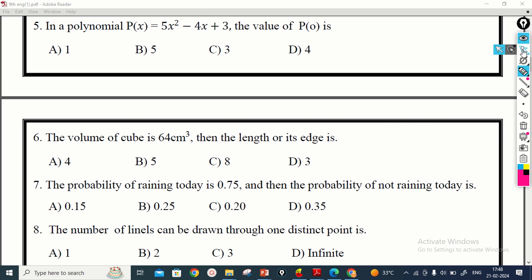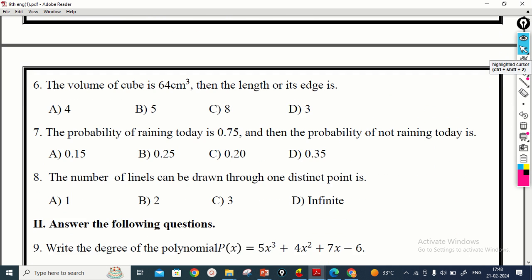Next we move on to the next question. The objective type last question is here. The number of lines that can be drawn through one distinct point. One distinct point means you put one point here.